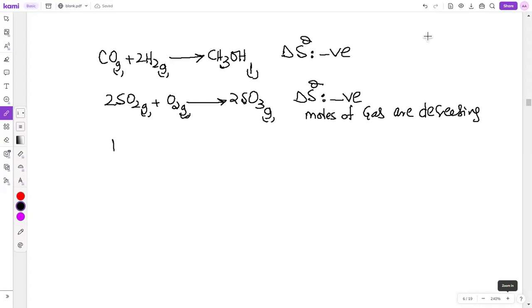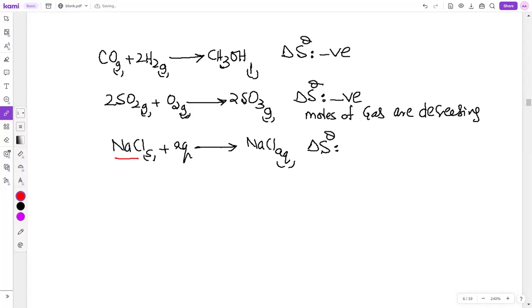Achha, what about physical processes? Now, this is a physical process. Sodium chloride is solid. When it is dissolved in water, aqueous means water as the solvent, so you get sodium chloride aqueous. So what happens to randomness? Is it increasing or decreasing? It is increasing.